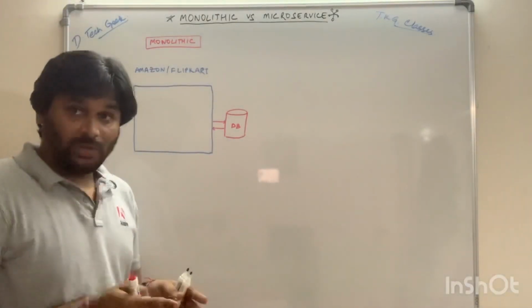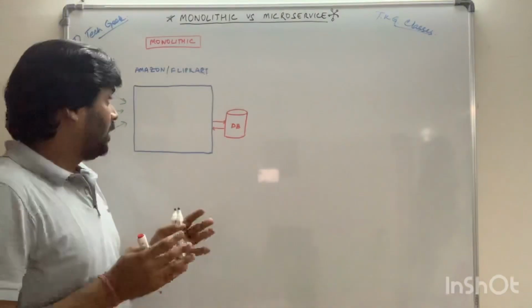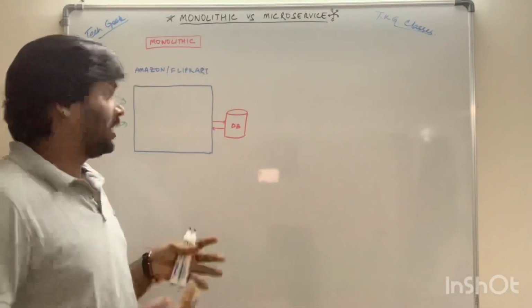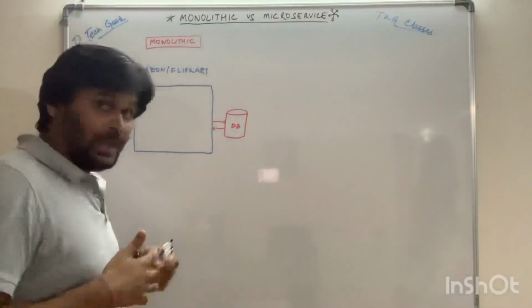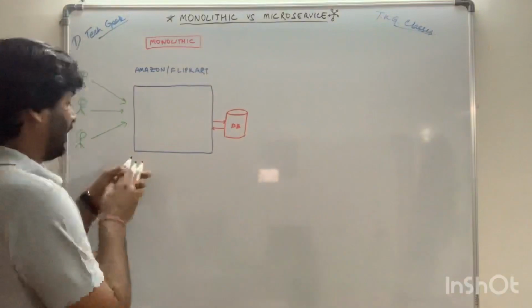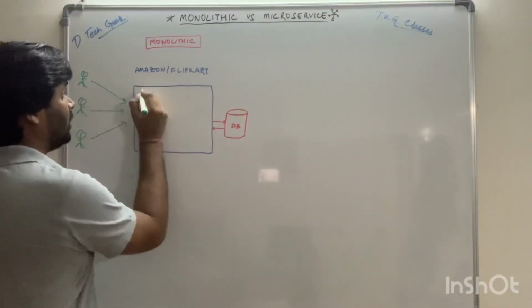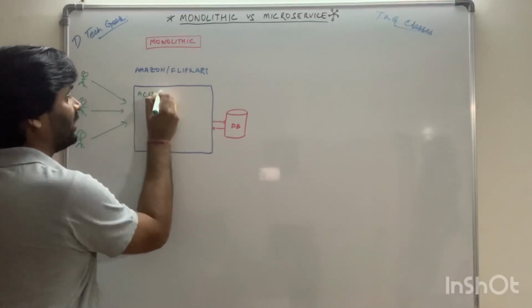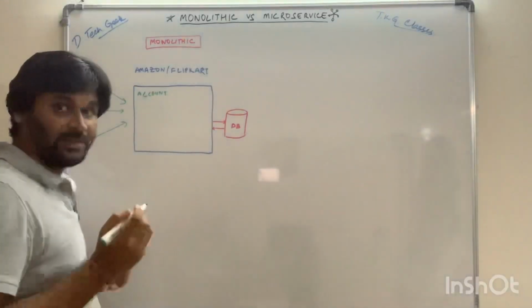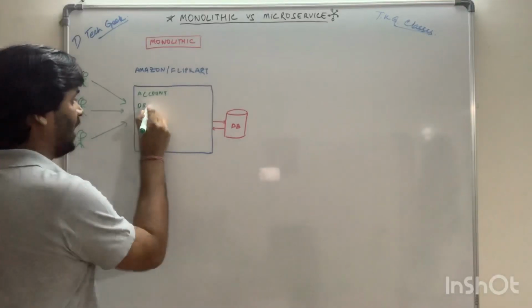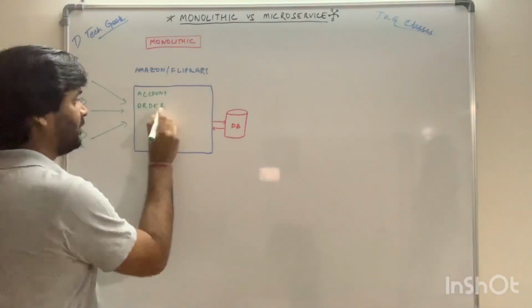Now, if we talk about the Amazon app, we have multiple functionalities associated with it. Let's say, being a user or an admin, I want to create some account. So we have the account functionality as a part of this Amazon app. We want to place some order, so let's say we have some order functionality in it.